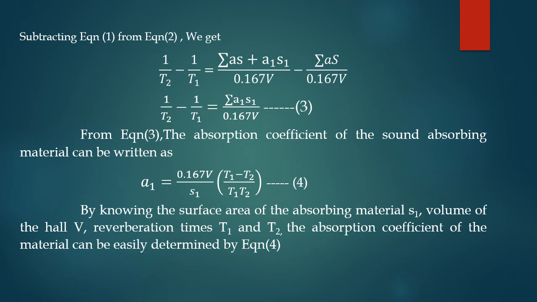Subtracting equation 1 from equation 2, we get 1 by T2 minus 1 by T1 is equal to A1 S1 divided by 0.167 V. Put this as equation number 3. From equation 3, the absorption coefficient of the sound absorbing material can be written as A1 is equal to 0.167 V divided by S1 into T1 minus T2 divided by T1 into T2. Put this as equation number 4.